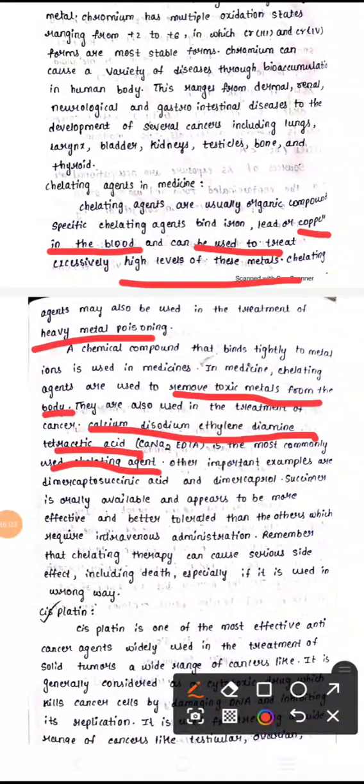Dimercaprol and mercaptosuccinic acid are used to treat cancer patients. It means they cannot cure the cancer, but they can remove some of the cells coming through cancer. So this is nothing but a chelating agent.